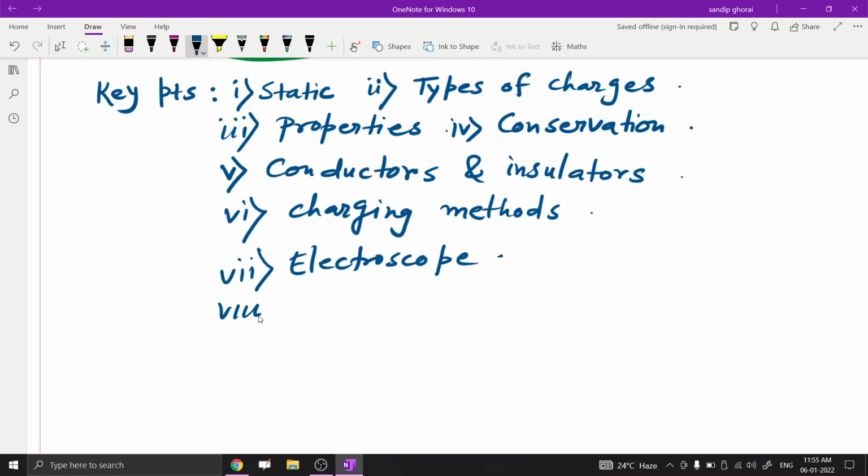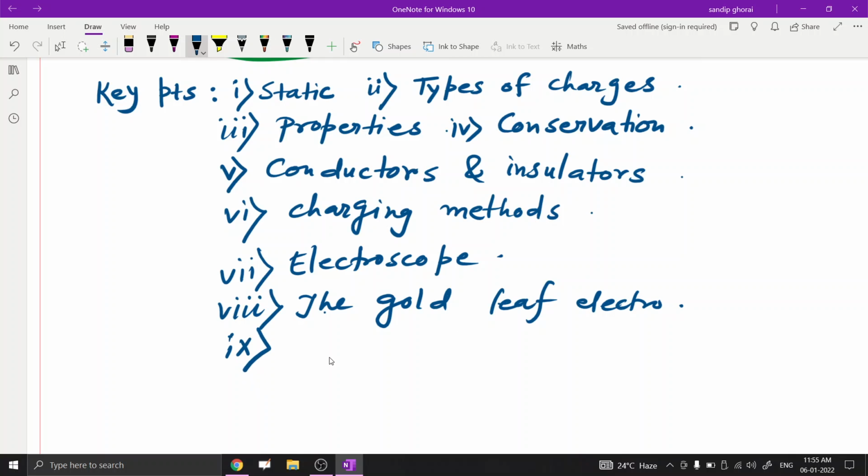Number 8, the gold leaf electroscope. Number 9 is lightning, and number 10 is electricity at home.